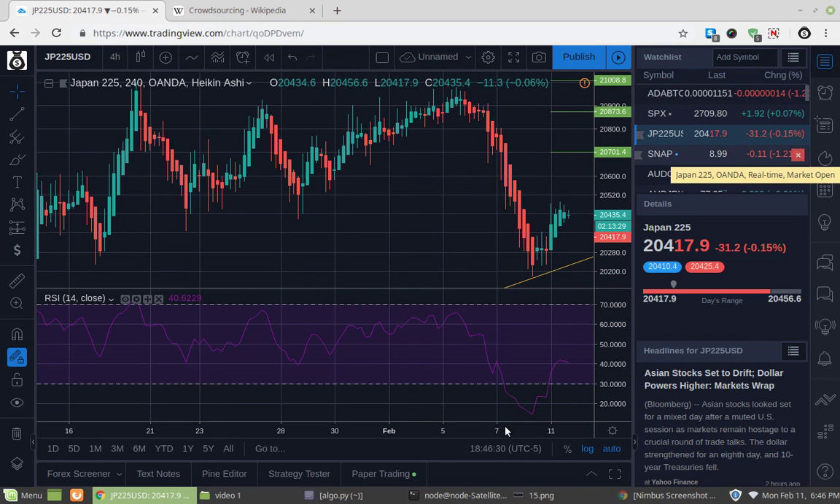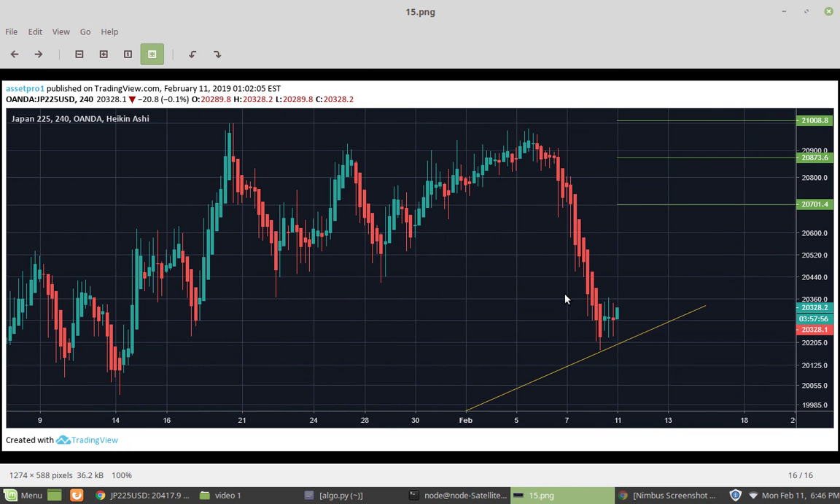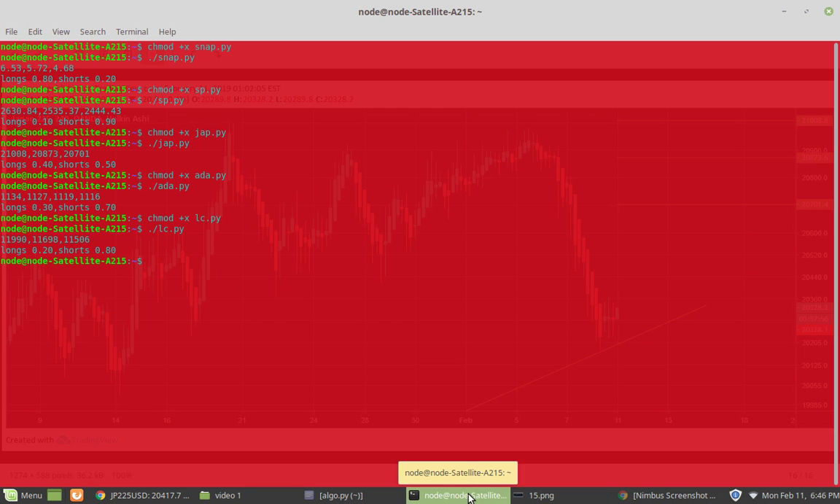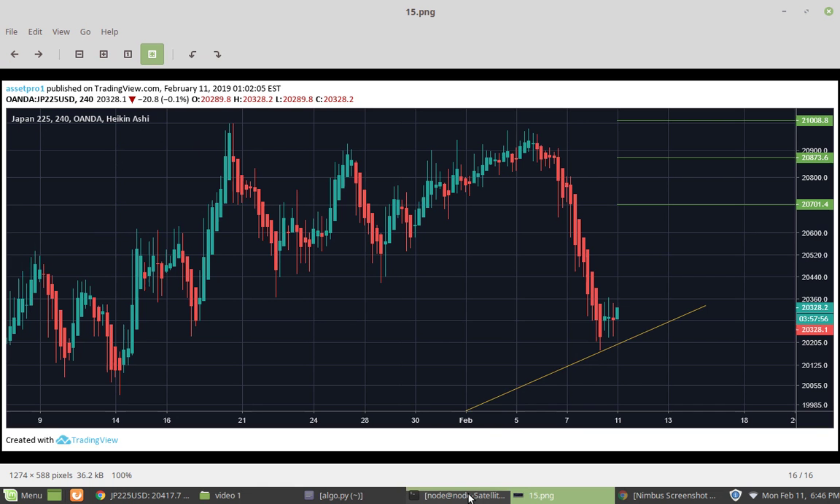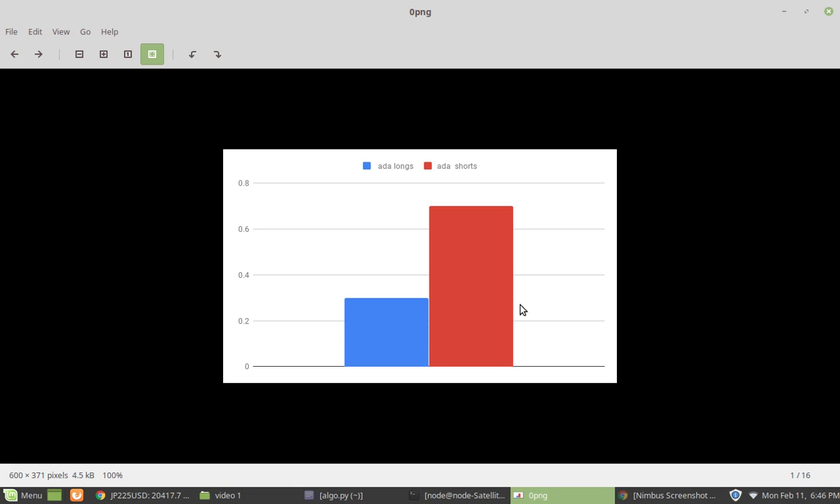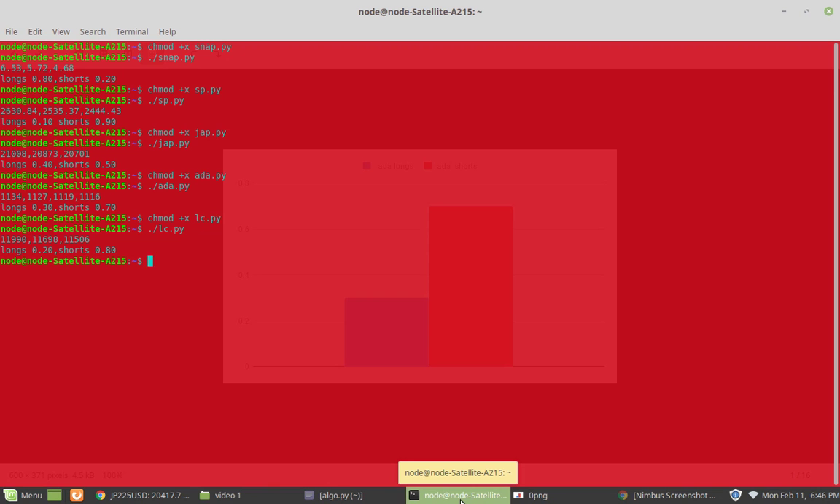And yeah, so let's take a look at, lost the train of thought. Let's take a look at one that I did yesterday. I just took a screenshot of this one. Which one is it? Yeah, ADA. Okay. So for the ADA, which is Cardano, but the ticker symbol is ADA.